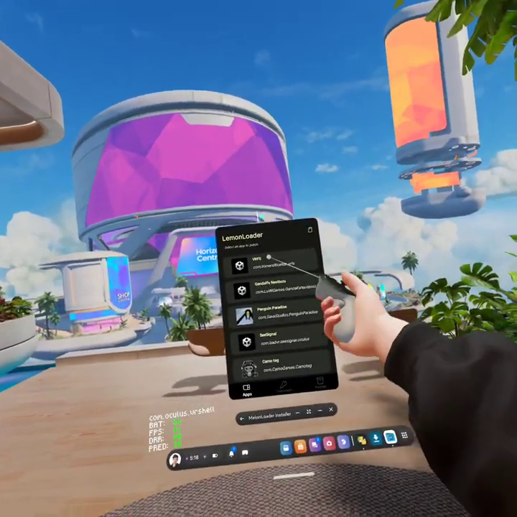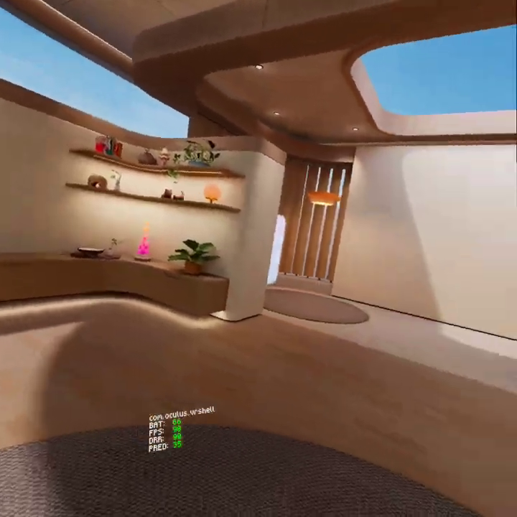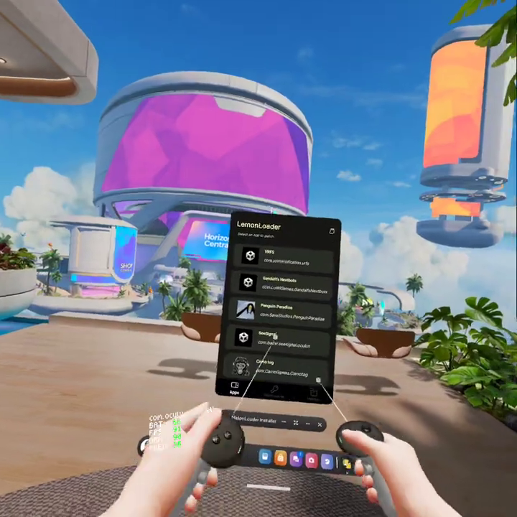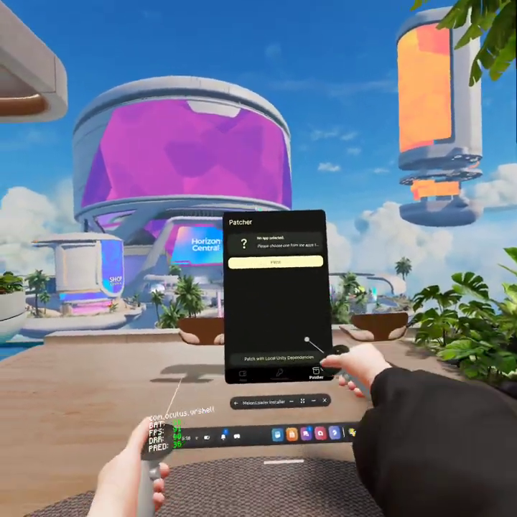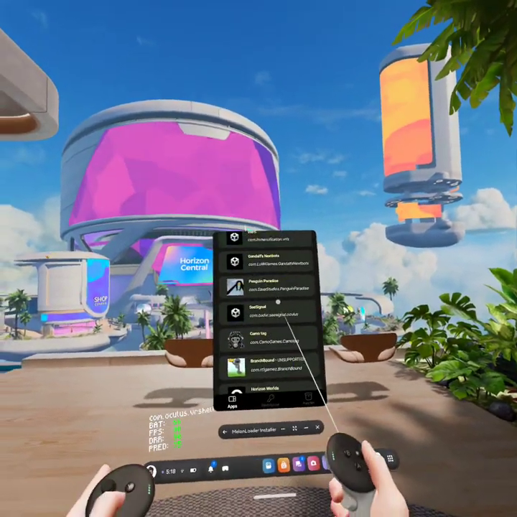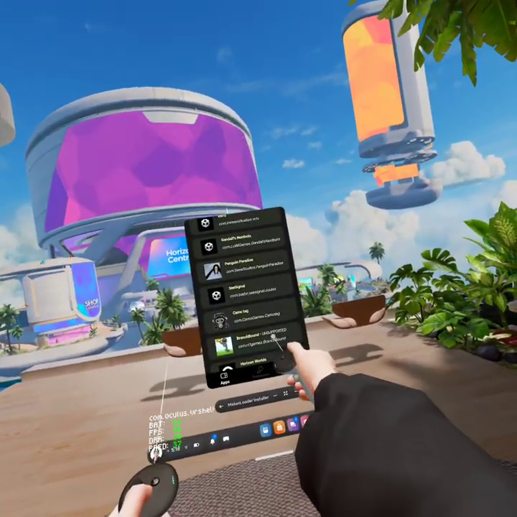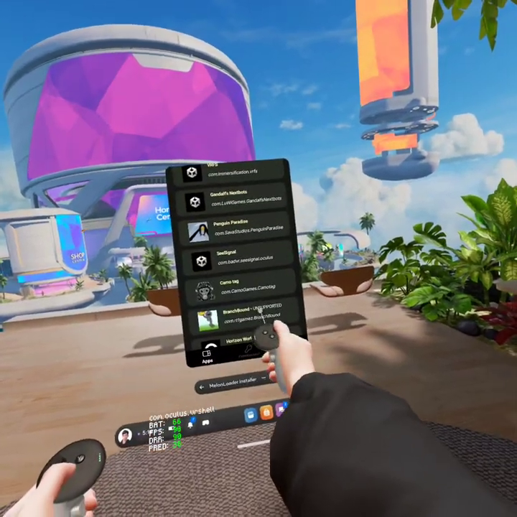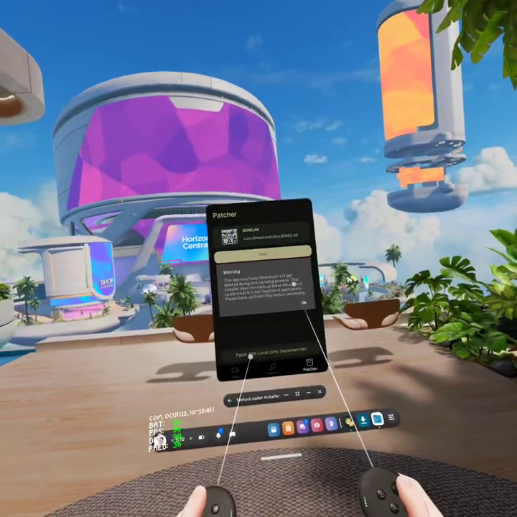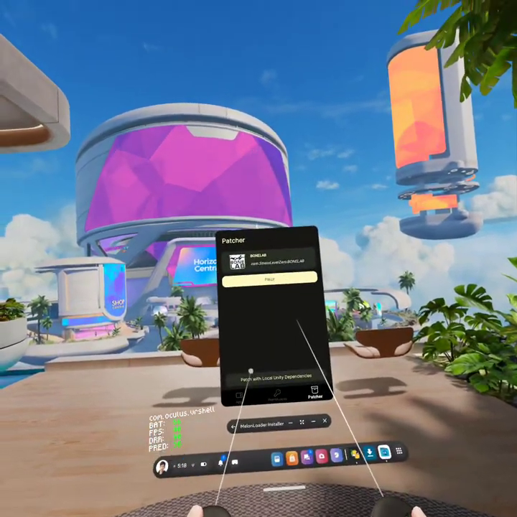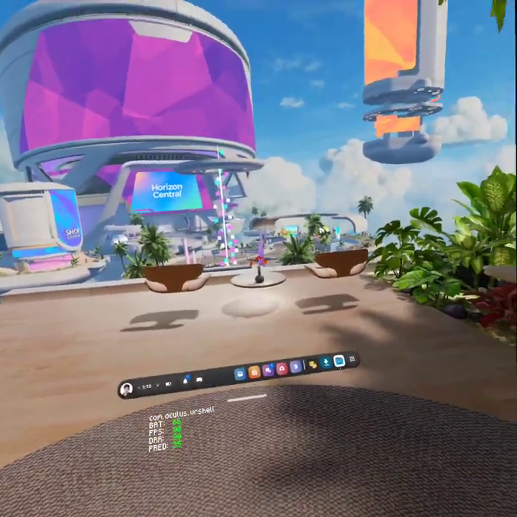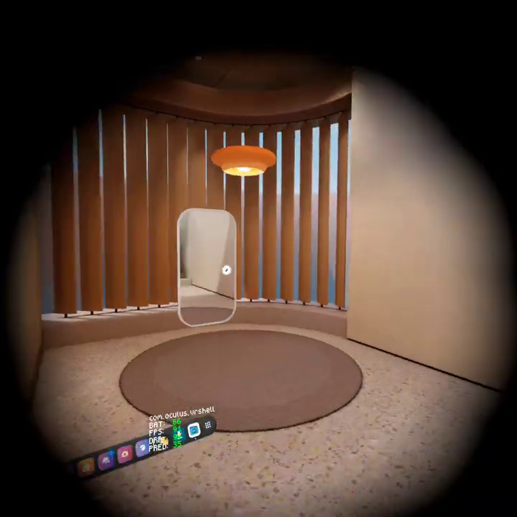You select an app, you press patcher, and then it will inject the stuff into here. Just make sure it doesn't say this unsupported thing, so it actually lets you do it. So let's see this, and I'm not going to do it, but hang on, let me get to the mirror.